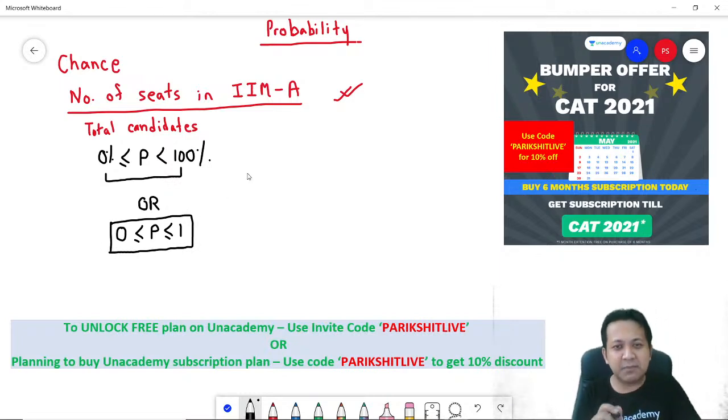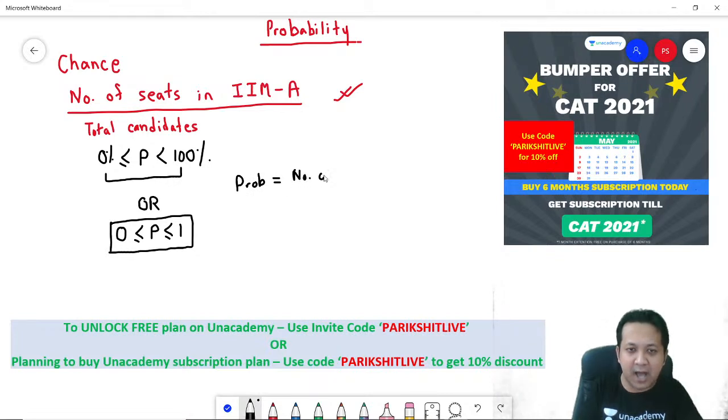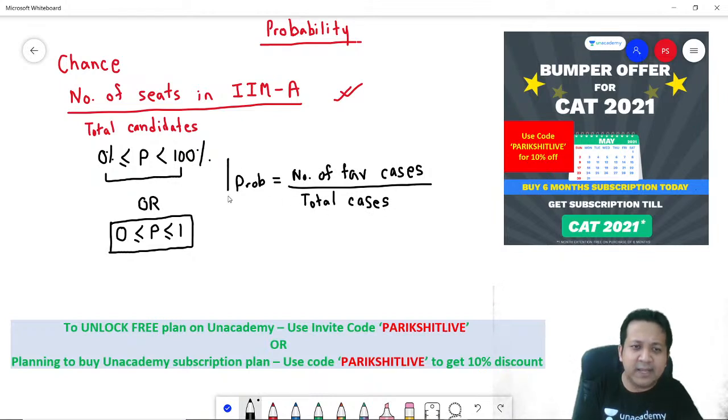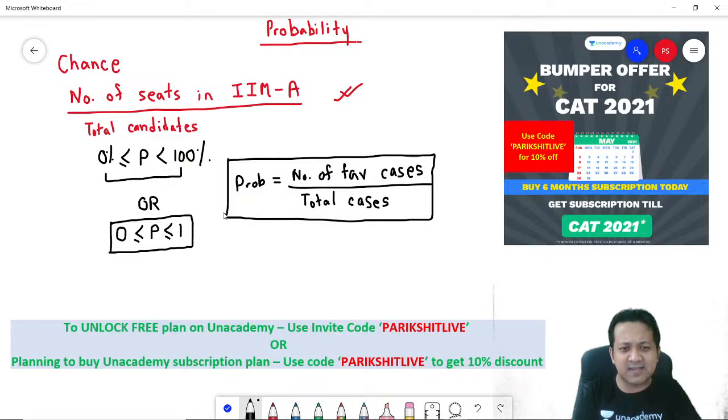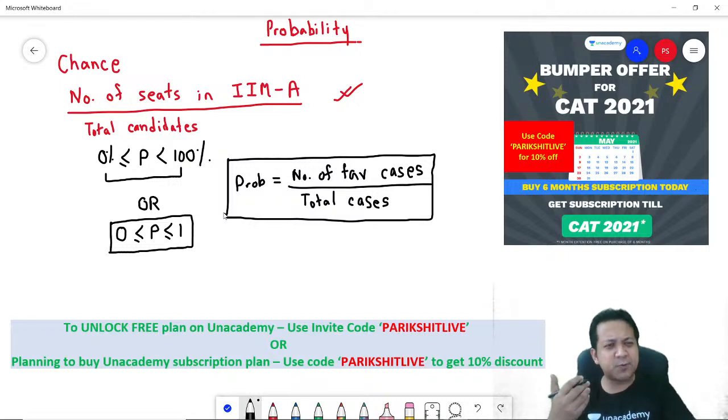So if you are asking me, what is probability? The next time, think about probability as the number of favorable cases divided by total cases. That's it. You don't need to know any formula to solve questions on probability. This is enough, and I think this is by logic. What is probability? Favorable cases divided by the total cases.